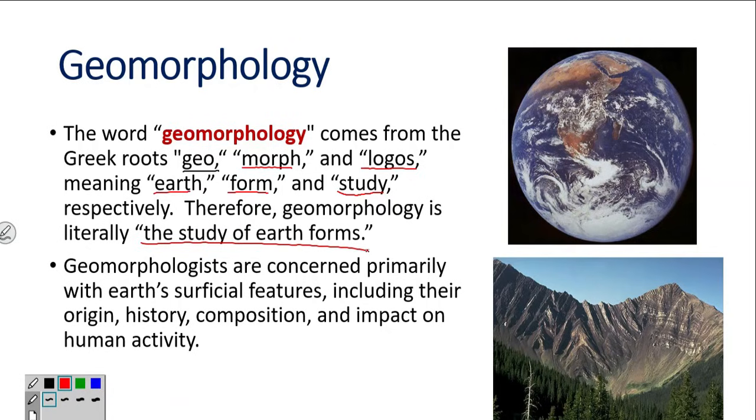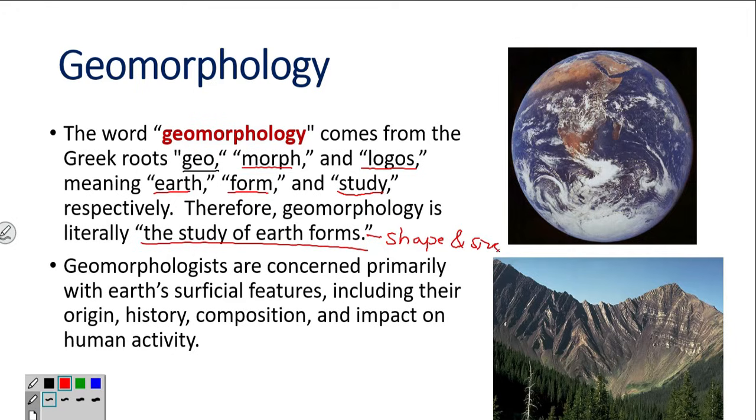So, what does the study of earth forms mean? Forms means shape and size. Shape and size of a particular feature like a river, valley, glacier, volcano. So, all these studies come under geomorphology. Geomorphologists are concerned primarily with the earth's superficial features.